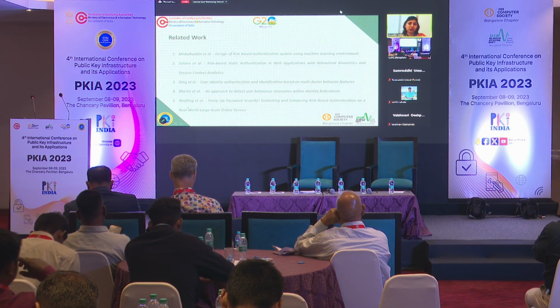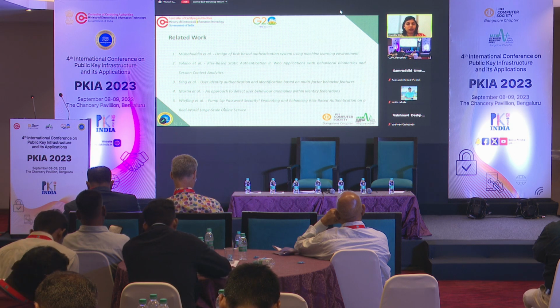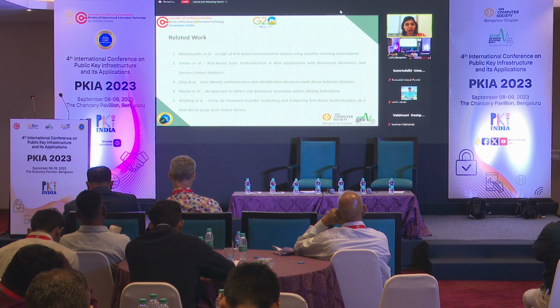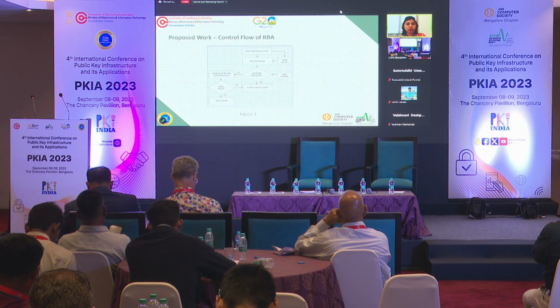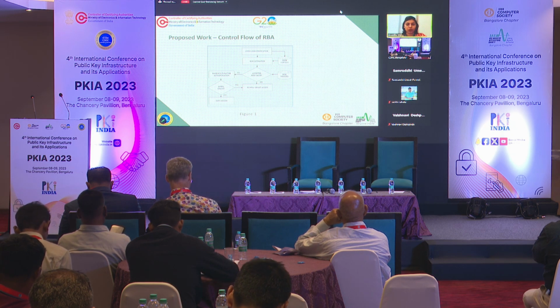And recently, work was proposed by Whitling et al., an intensive work based on pump-up password security, which is also to identify risk-based users using machine learning techniques. But the difference is that the ML algorithm is used to decide the threshold, not to predict the user anomaly. So, based on all this work and the gap which we have identified, a control flow architecture was designed for our work. As shown here, initially we take the user details.